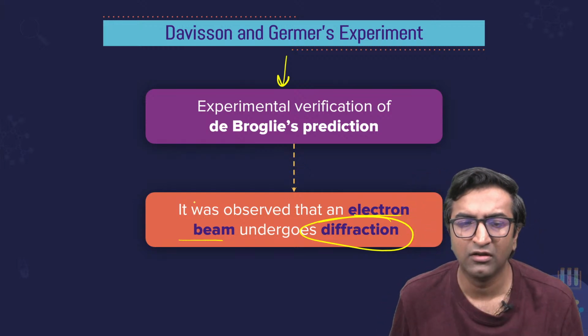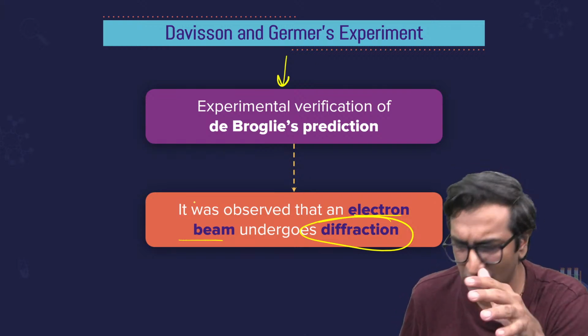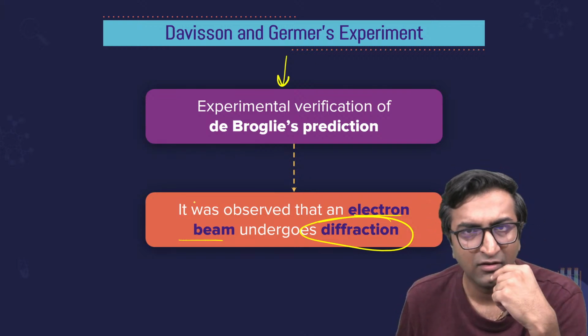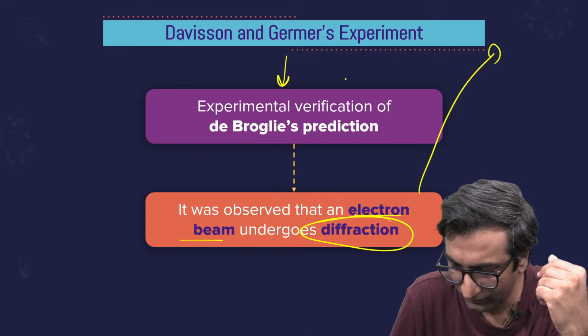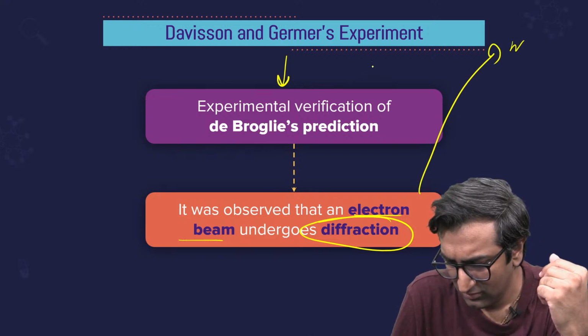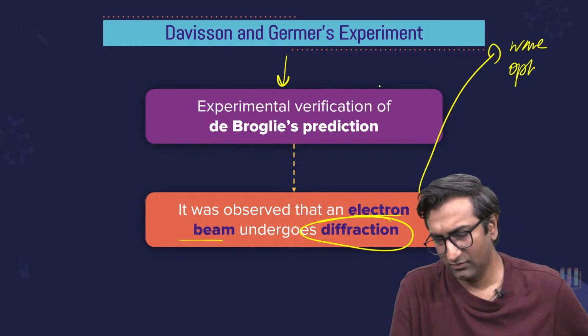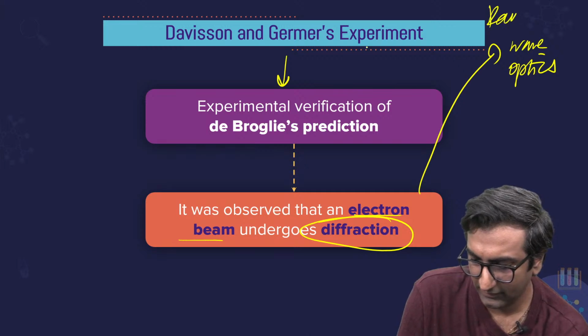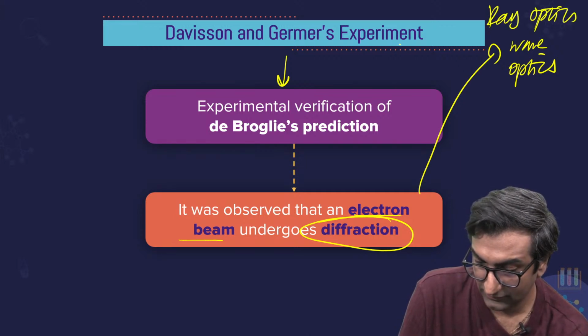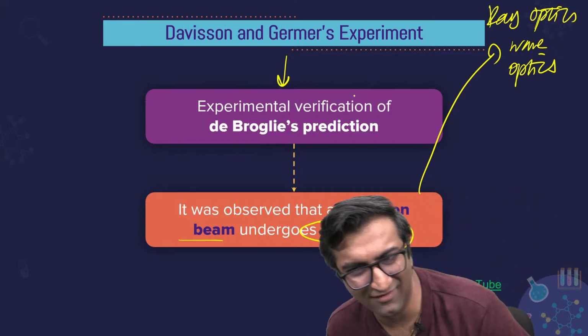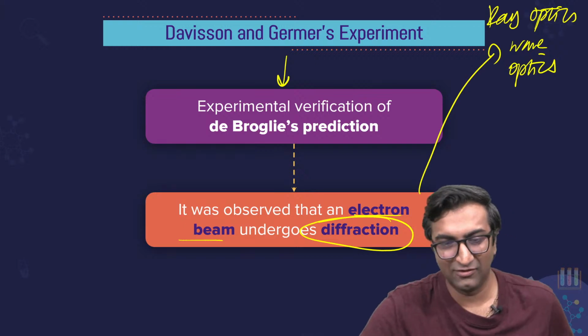Diffraction क्या बला होती है? Anybody knows? Chat में. What is diffraction? Have you heard of diffraction? You'll study about this. कहाँ? Perhaps in wave optics and ray optics. There are two branches. In one of these, you will study this. किसमें पढ़ोगे मालूम है? लग रहा है कि अभी जनता 12th की नहीं है.